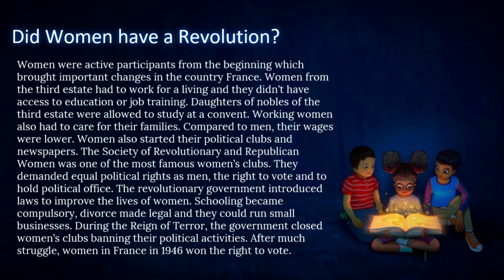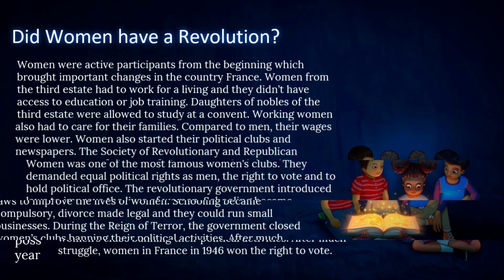Women also started their political clubs and newspapers. The Society of Revolutionary and Republican Women was one of the most famous women's clubs. They demanded equal political rights as men, the right to vote and to hold political office. The revolutionary government introduced laws to improve the lives of women. Schooling became compulsory, divorce made legal, and they could run small businesses. During the Reign of Terror, the government closed women's clubs, banning their political activities. After much struggle, women in France won the right to vote in 1946.